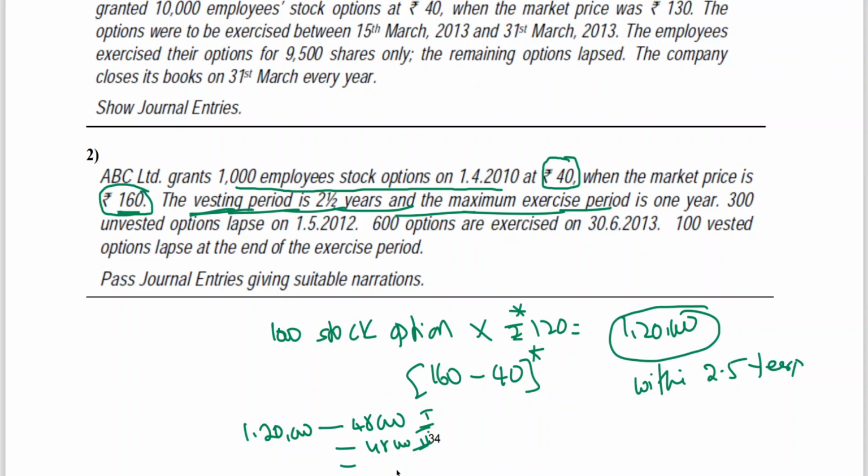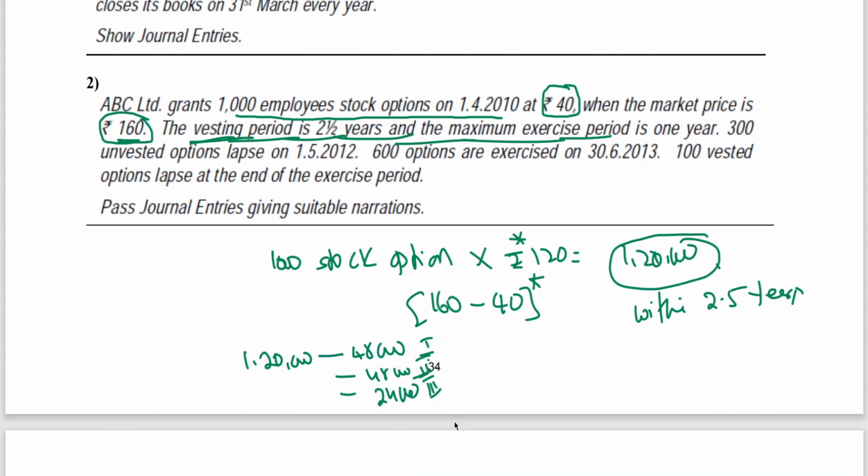So 48, 48 and 24. The 1,20,000 is to be amortized over the vesting period. What is the vesting period? 2.5 years. You know the meaning of amortization: writing off. So 1,20,000 is to be written off within a period of 2.5 years. Now this is just to explain.